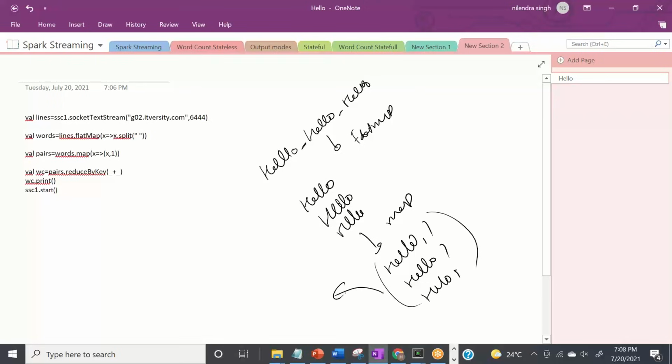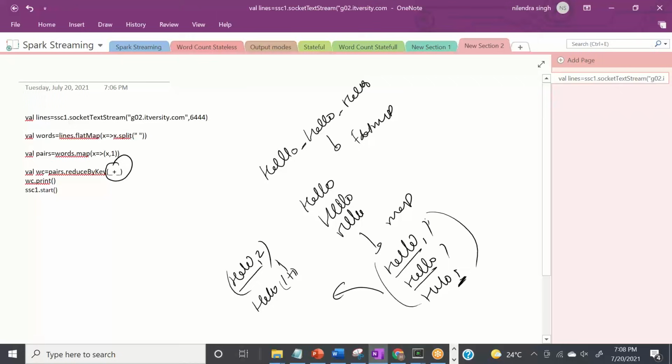This is what the map did. On the map, we did the reduceByKey. It will take 2 same keys, and since we use the plus operation, 1 plus 1 gives us hello 2.